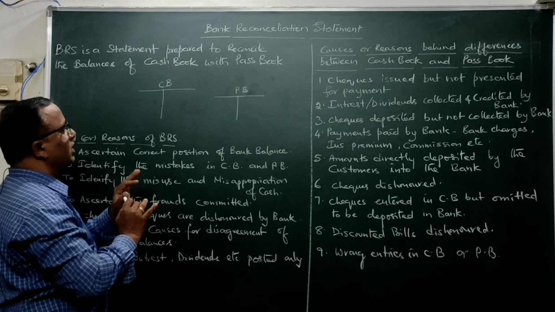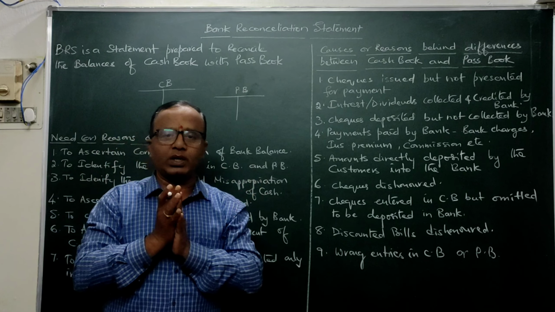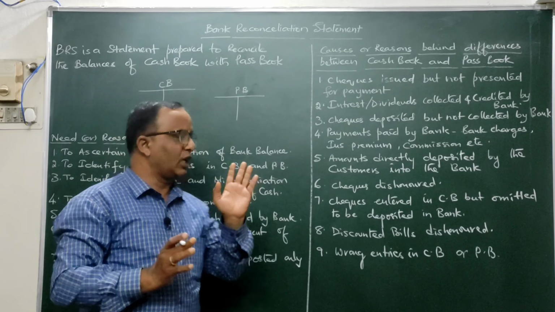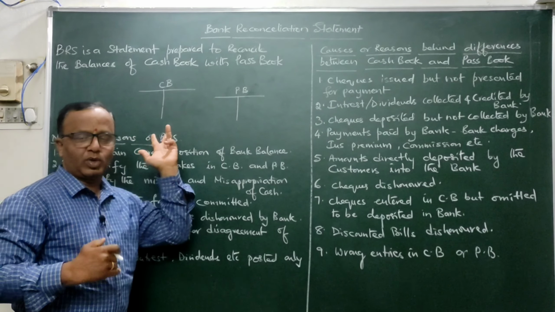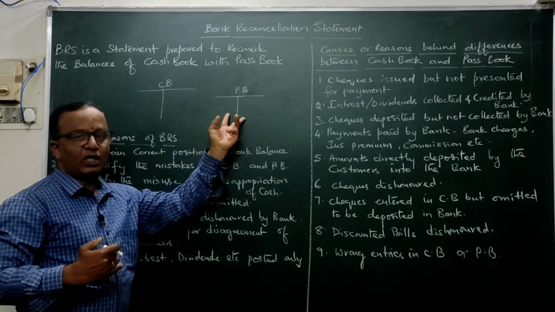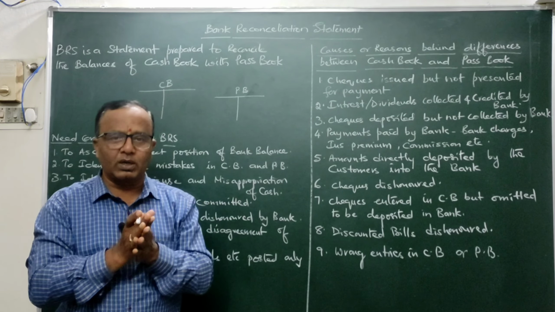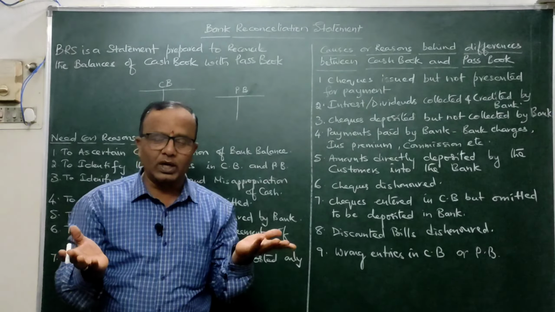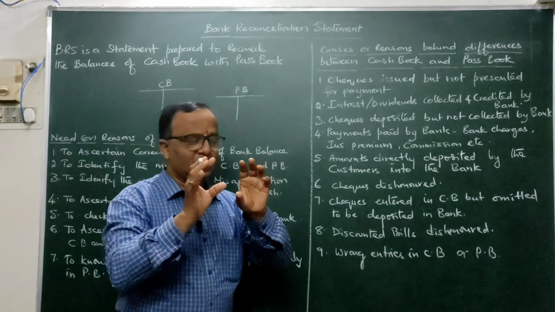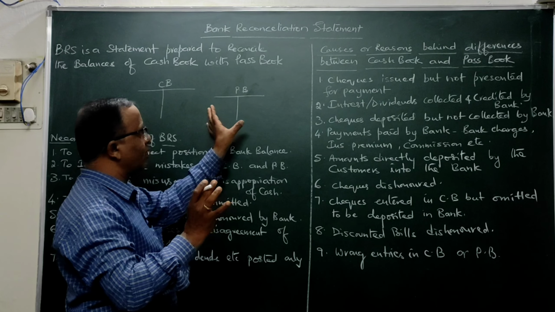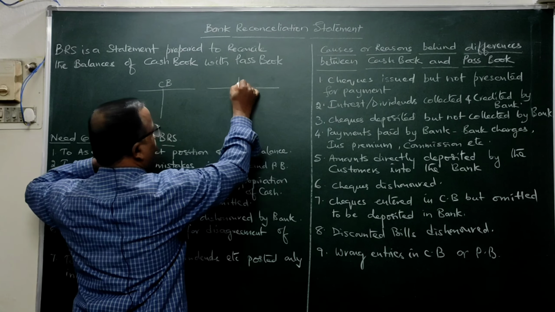So observe here. If every transaction is properly recorded in the cash book as well as in the passbook, in the cash book the businessman will be recording, whereas in the passbook the banker will record. So if every transaction is properly recorded, where they should be recorded and how they will be recorded, first of all you try to understand this cash book and passbook in a clear manner, so that you will be able to know the things correctly.